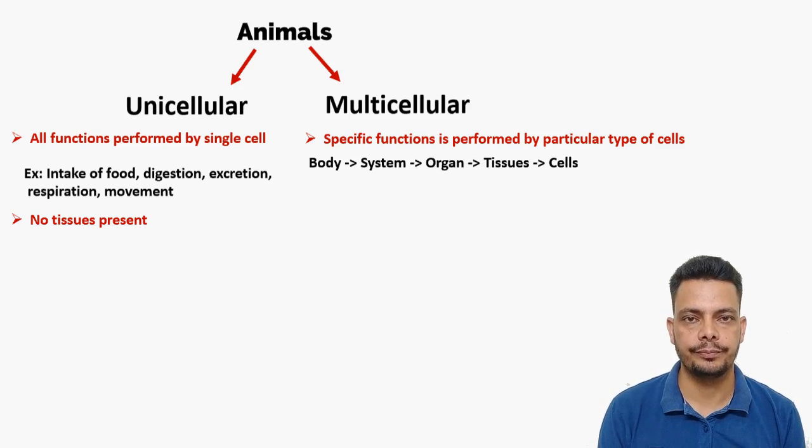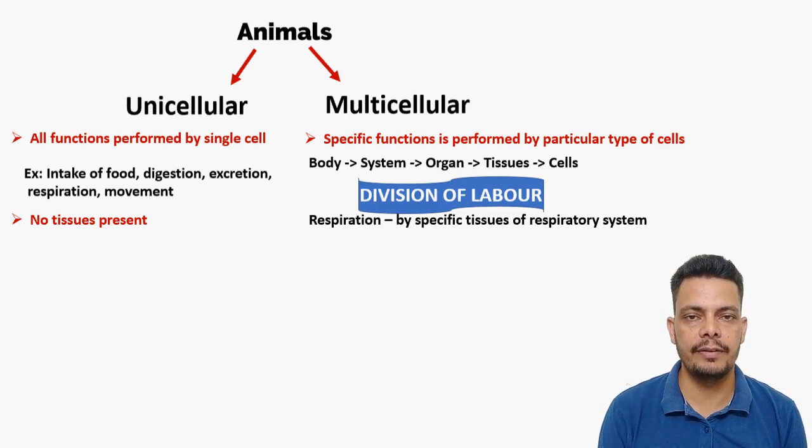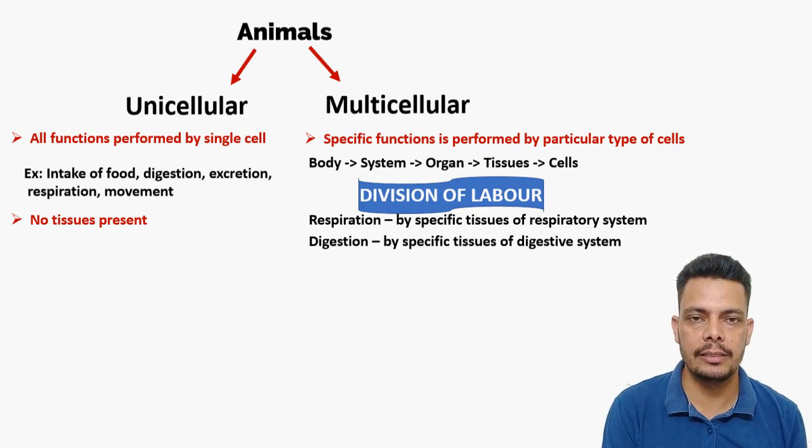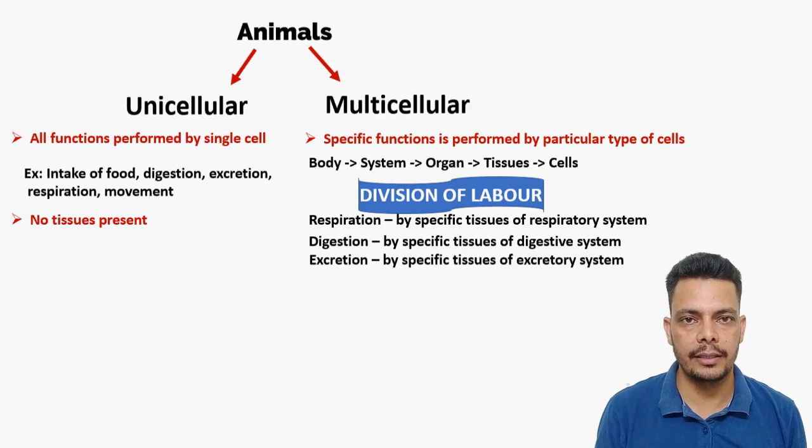So if we are talking about tissues, we are only talking about multicellular organisms like plants and animals. Because there are a number of cells in multicellular organisms, there is a division of labor. Division of labor means the respiration will be done by some cells, the digestion will be done by another type of cells, the excretion will be done by another type of cells. So all the functions happening in multicellular organisms are divided. So there are tissues present in them, because they have to perform different functions. So different types of cells are there.